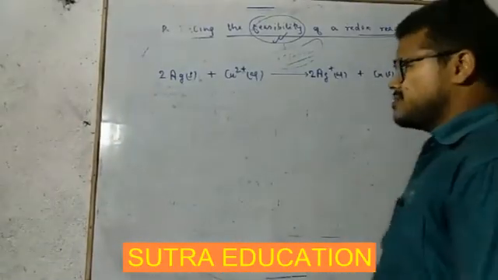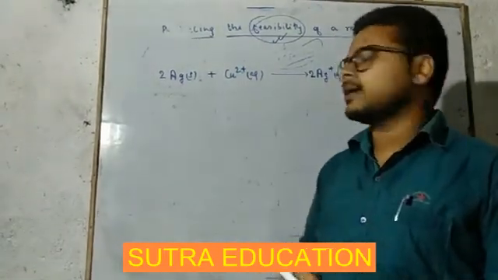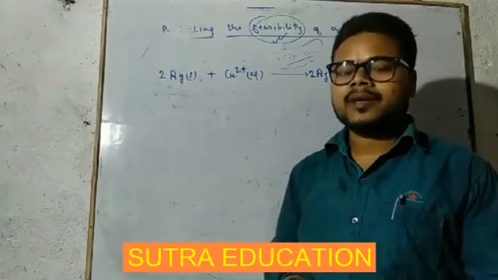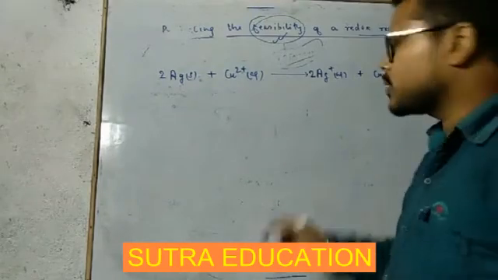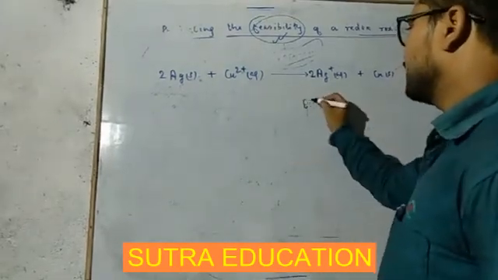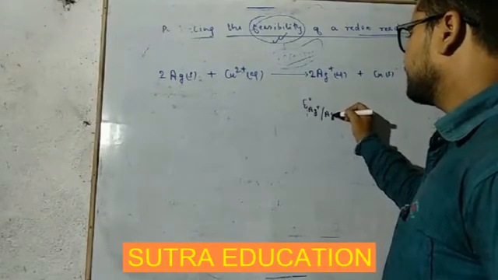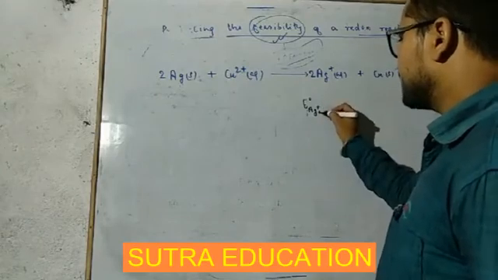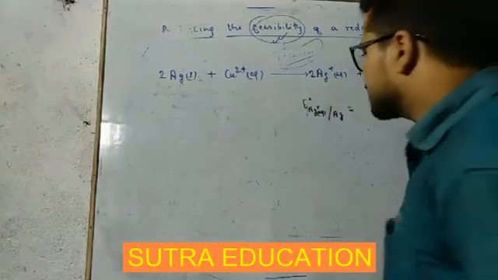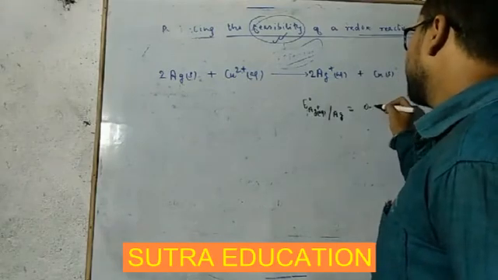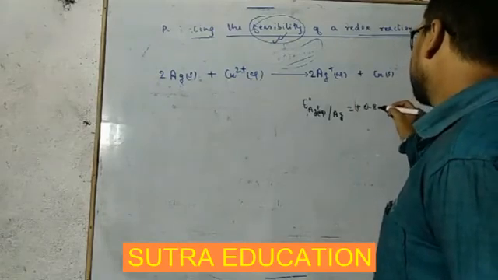Now we have to check whether this redox reaction written is feasible or not. I am giving you the important information regarding this, and the information is the standard reduction potential value of silver, that is E naught Ag+ aqueous to Ag, that is, the standard reduction potential value of silver is plus 0.8 volt.